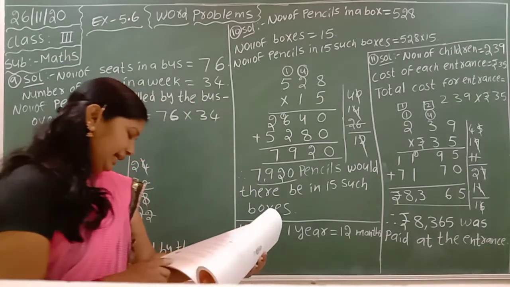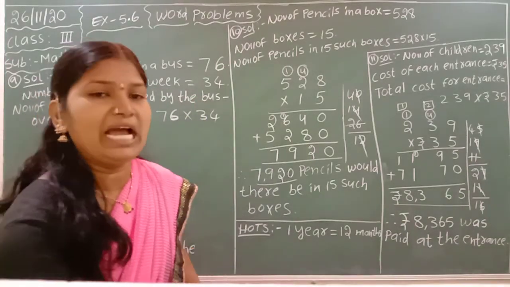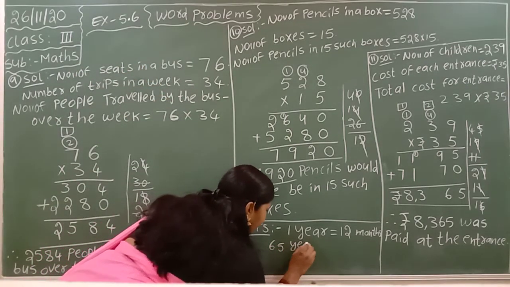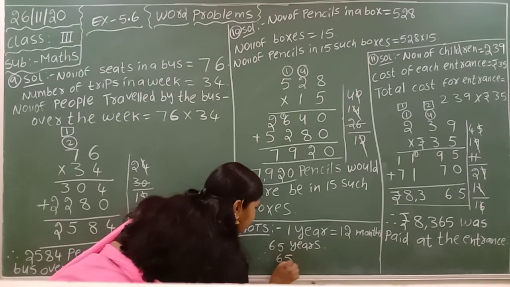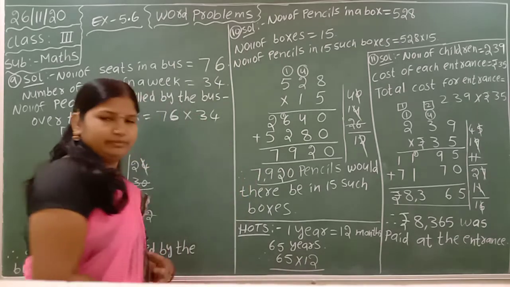And 65th birthday means she is 65 years old. 65 years means you have to multiply 65 with 12. You will get the answer.